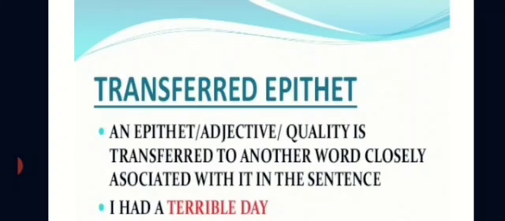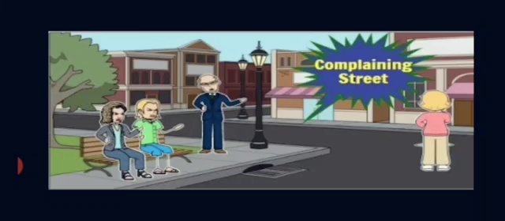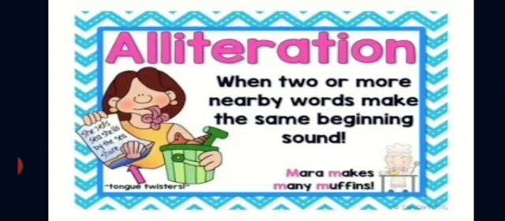Coming to the next, this we have seen already. Next is alliteration. The 8th is alliteration. What do you know about this? Repetition of consonant sounds, when two or more nearby words make the same beginning sound. Which is very important: consonant sounds. These words are known as alliterated words.